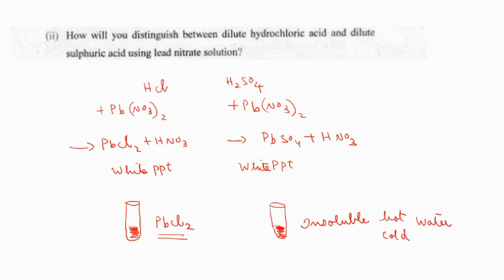Easy. See, we have discussed only three points about lead chloride, barium sulfate, and silver chloride. But you have answered these many questions, right?